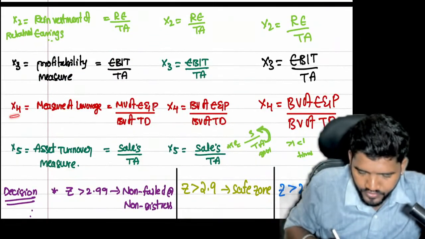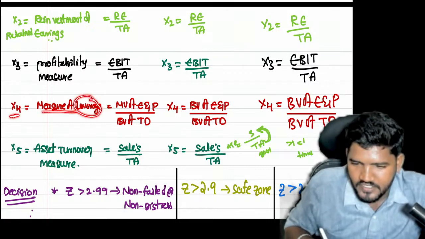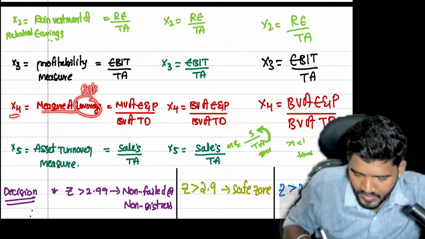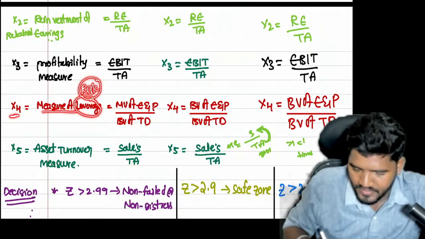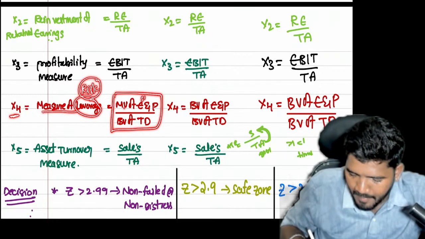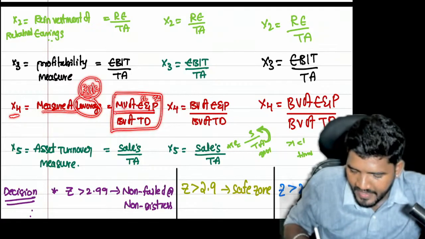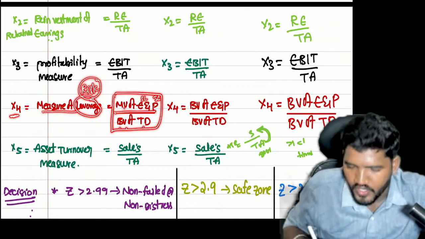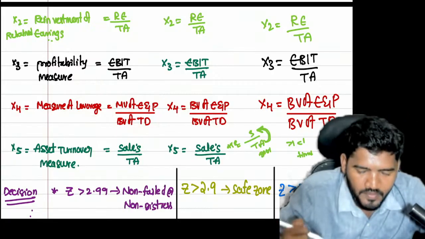Next, X4. He used X4 as the measure of leverage. The word leverage means risk. For the purpose of calculating risk, they use the market value of equity share capital and market value of preference share capital in the numerator, divided by the book value of total debt. Hope you guys know what market value and book value mean.